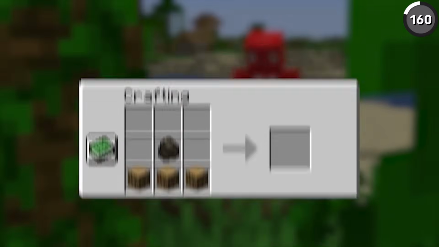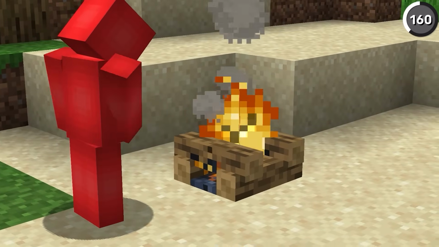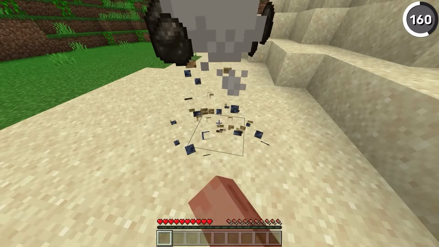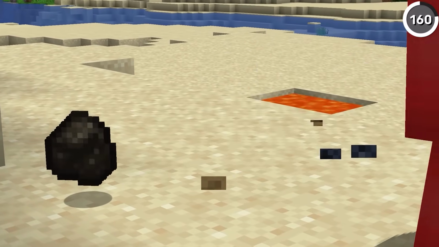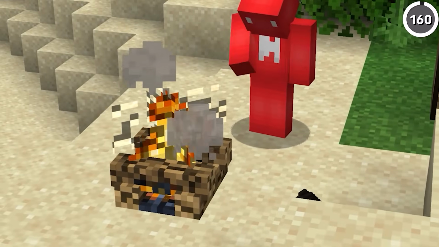Since if you were to go into a crafting table and put those 3 logs towards a campfire, then once you place down that campfire and break it, you'll be left with anywhere from 2 to 4 pieces of charcoal. And sure, it does take 1 piece of charcoal to get the whole thing rolling, but it's hard to say this isn't a whole lot faster. And once you've done this trick once, you'll have enough charcoal left over to keep doing it again and again.